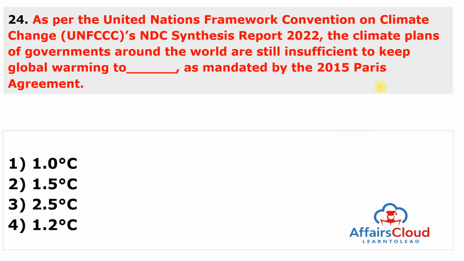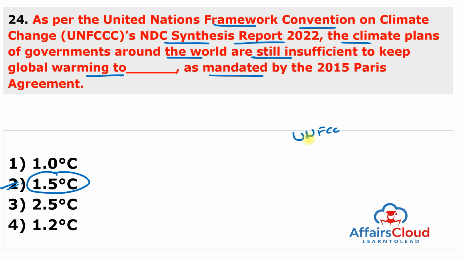Next question is, as per the United Nations Framework Convention on Climate Change, NDC Synthesis Report of 2022, the climate plans of the governments around the world are still insufficient to keep global warming to what degrees Celsius as mandated by the 2015 Paris Agreement. And this is 1.5°C. Answer of this question is second. So this is UNFCCC in its NDC Synthesis Report issued a warning that the climate plans of the governments around the world are still insufficient to keep global warming to 1.5°C as mandated by the Paris Agreement of 2015.